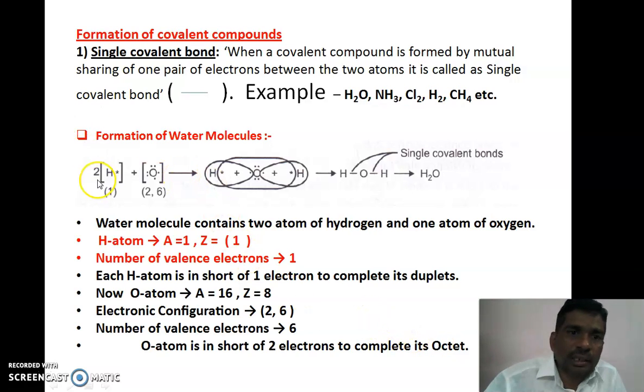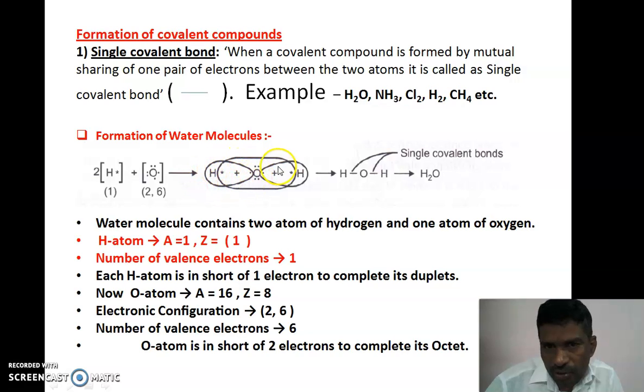See the reaction: 2 atoms of hydrogen, with 1 electron each, plus oxygen, with electronic configuration 2, 6, that is, 6 electrons in its last orbit. Oxygen requires 2 electrons, and these are mutually shared with the 2 hydrogen atoms. One electron of hydrogen and one electron of oxygen are mutually shared, and their last orbits overlap each other.